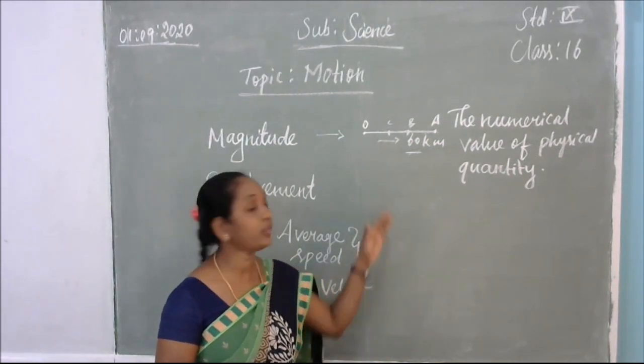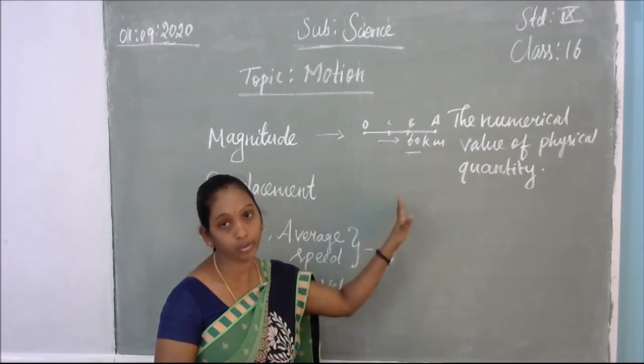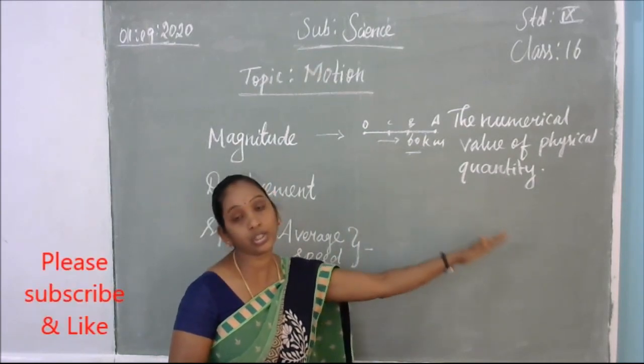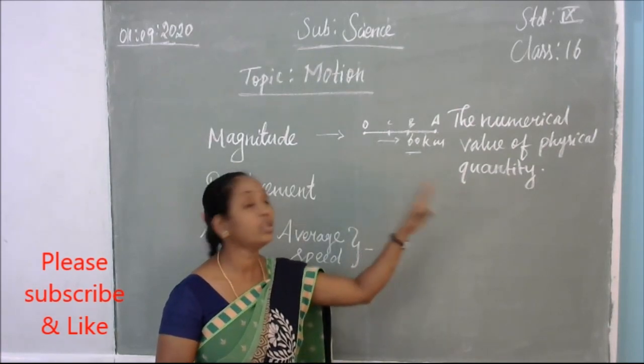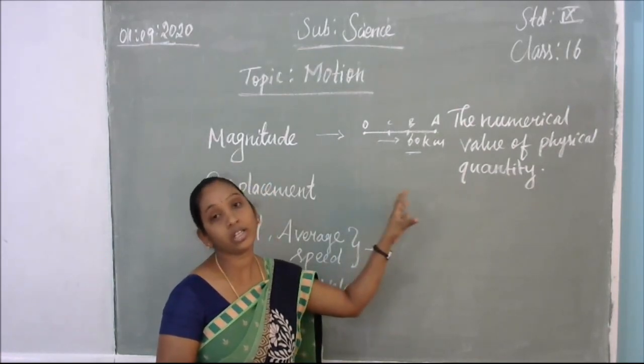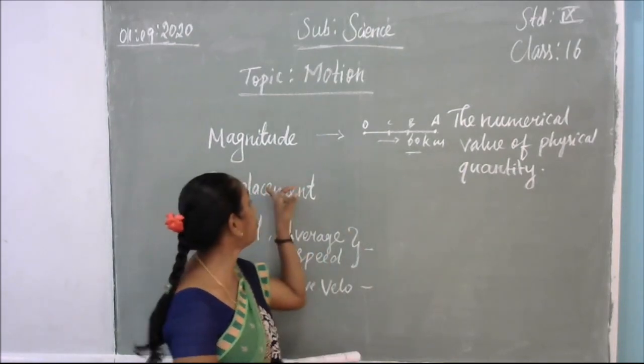So in that case you have to use the shortcut to reach your school. From the initial point, that is from your home, the shortest way to reach your school is the shortest way. So from the initial to the final position, which is the shortest distance, that is called what? Displacement.